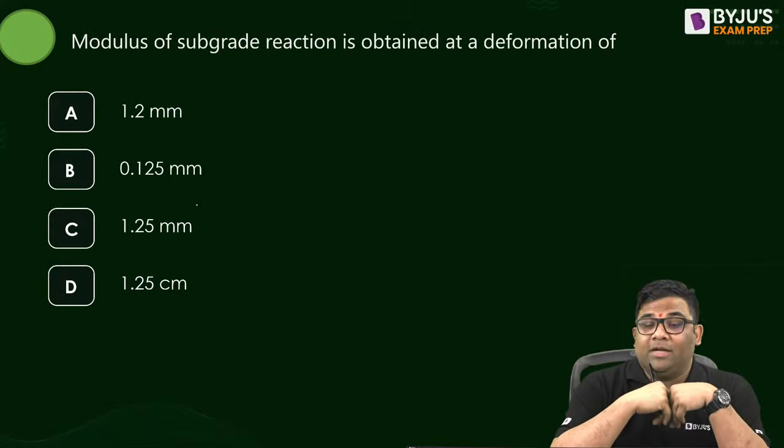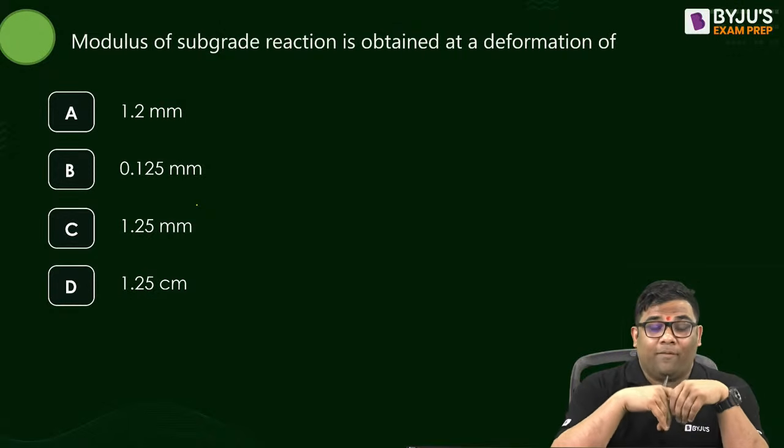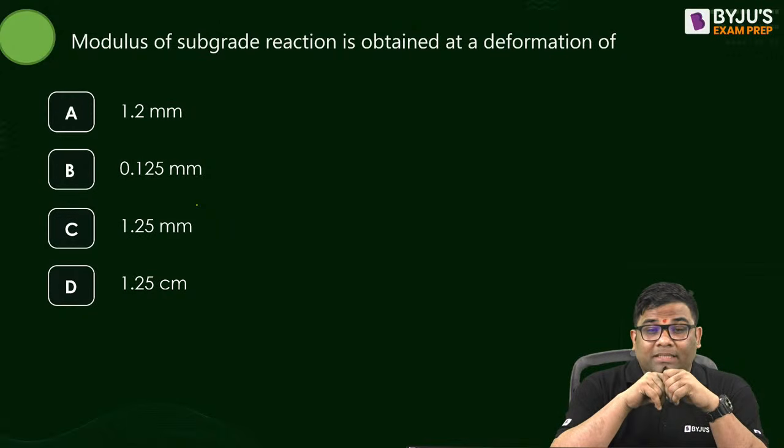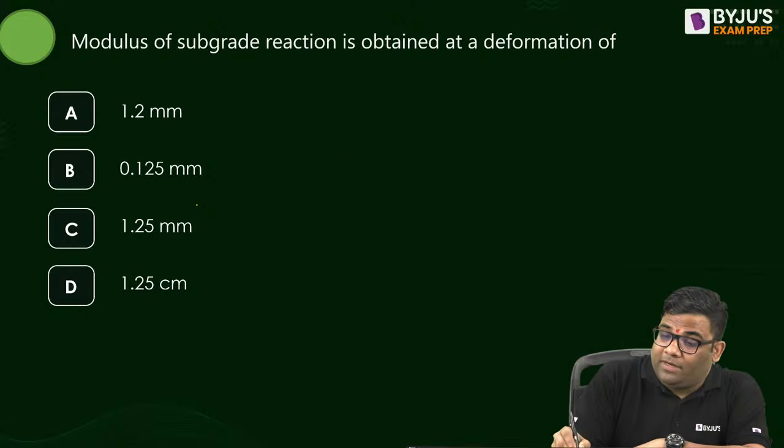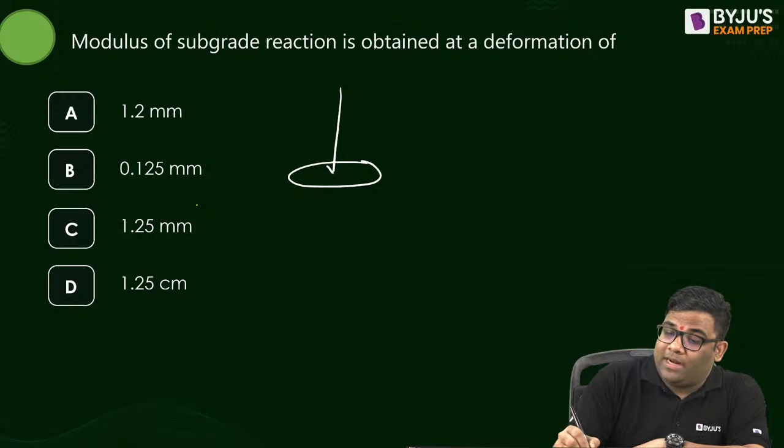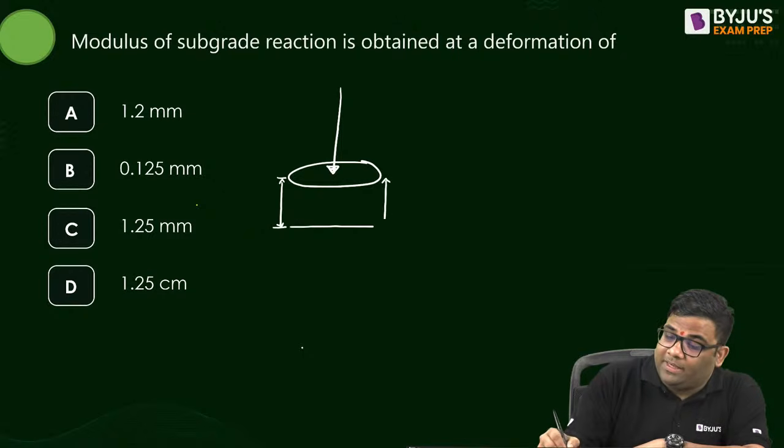First question: modulus of subgrade reaction is obtained at a deformation of? At how much deformation? We conduct the plate load test, right? Then we apply a load, then we find out the pressure at a certain deformation.